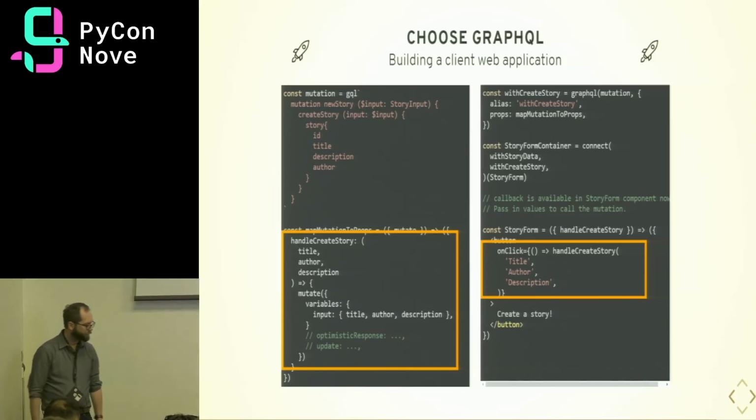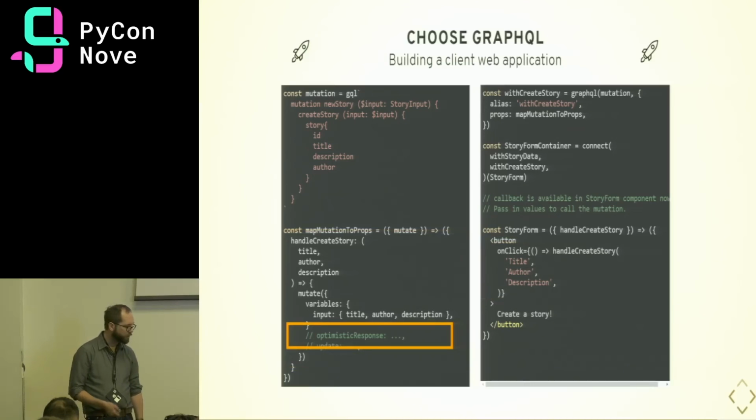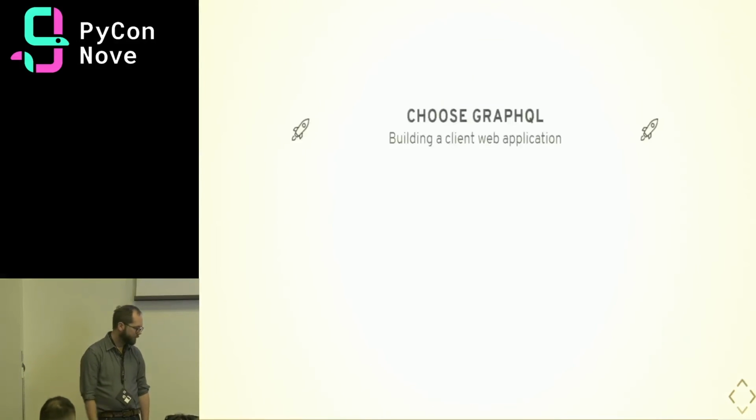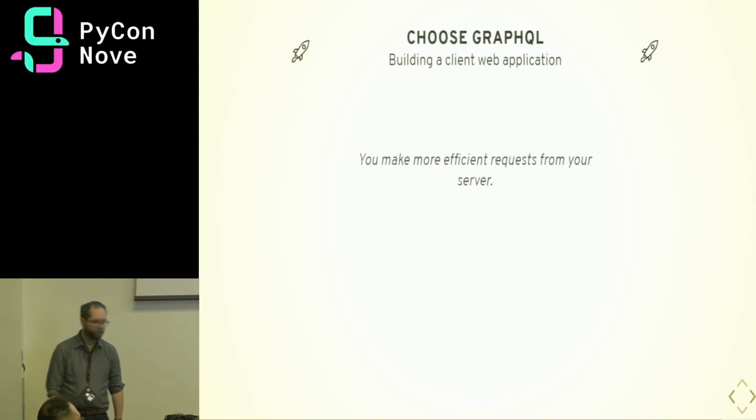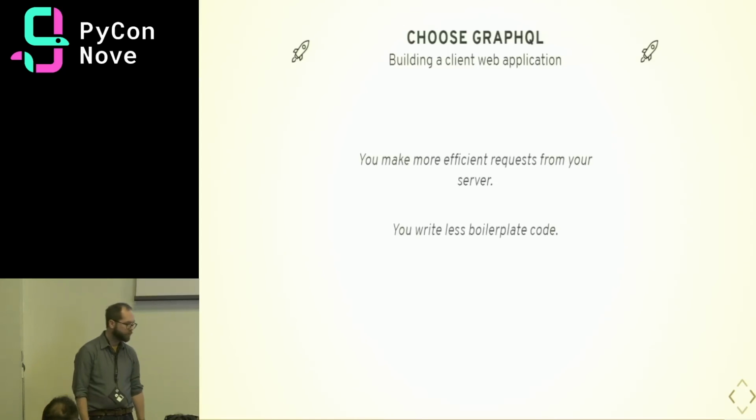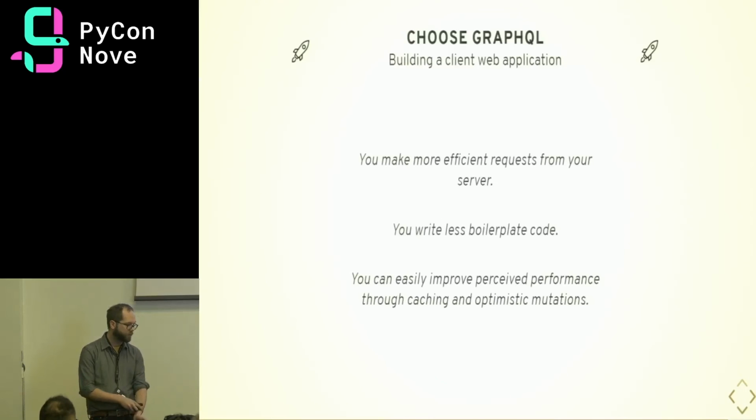We can also write code for handling optimistic updates, which will allow us to improve perceived performance by having the front end predict what the response from the GraphQL API is going to be and immediately showing that to the user, regardless of latency. So we're making more efficient requests from our server. We're writing less boilerplate code. And we can easily improve the performance through caching and optimistic mutations. That's awesome.